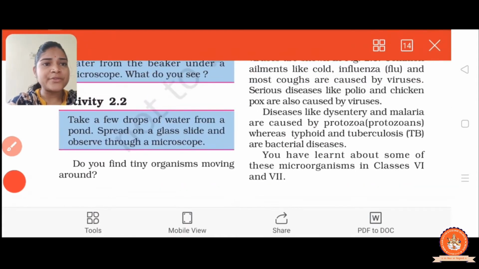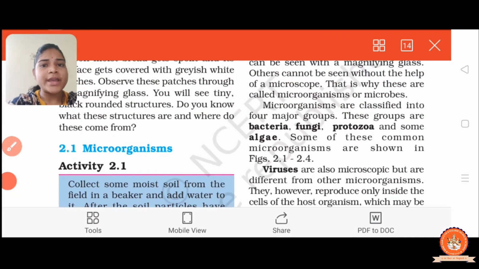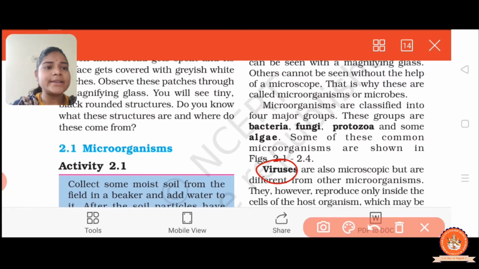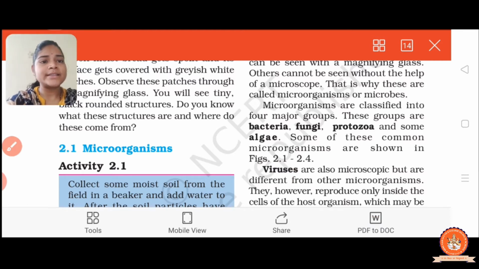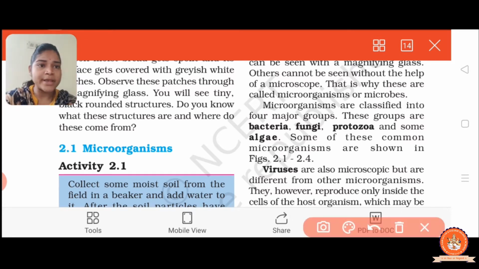Now next we have virus. Viruses are microscopic. The word microscopic means you cannot see them with your naked eyes. If you want to see them, you need a microscope. So that is microscopic. Viruses are also microscopic.